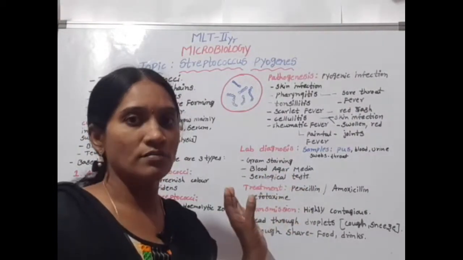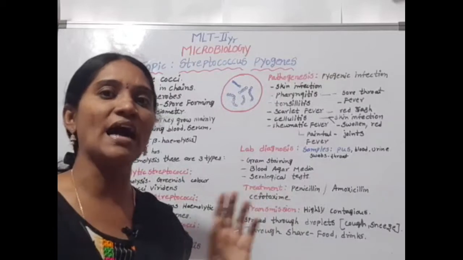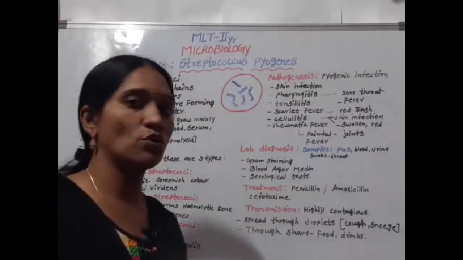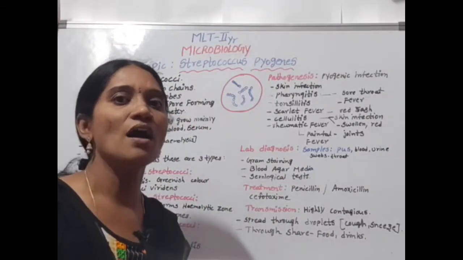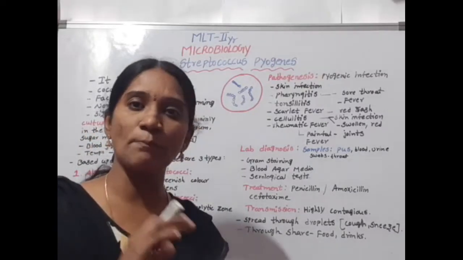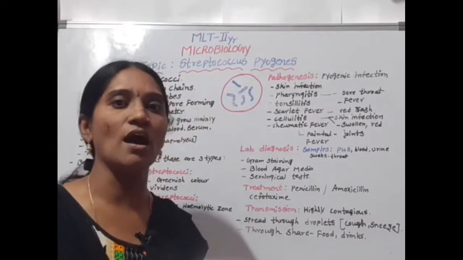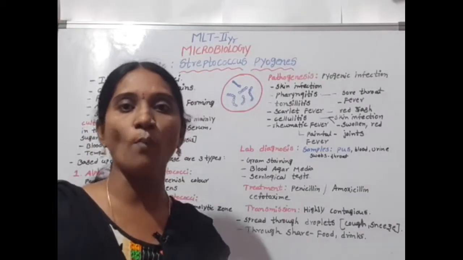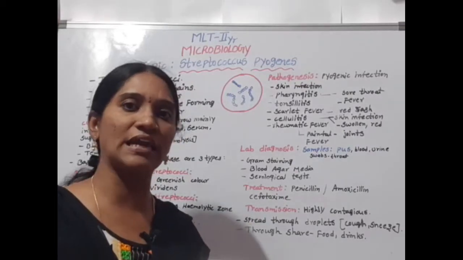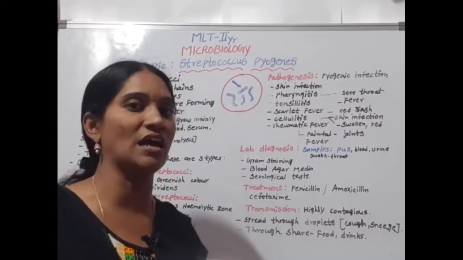In the gram staining method, we observe gram positive cocci-shaped bacteria, and the cocci are arranged in chains. This is how Streptococcus pyogenes is detected by gram staining. Gram staining is useful for differentiating positive and negative bacteria, and it also shows the shape of the bacteria. We clearly observe under the microscope the color and shape of the bacteria, which indicates whether it is positive or negative. Positive bacteria appear in violet color, negative bacteria appear in pink color.